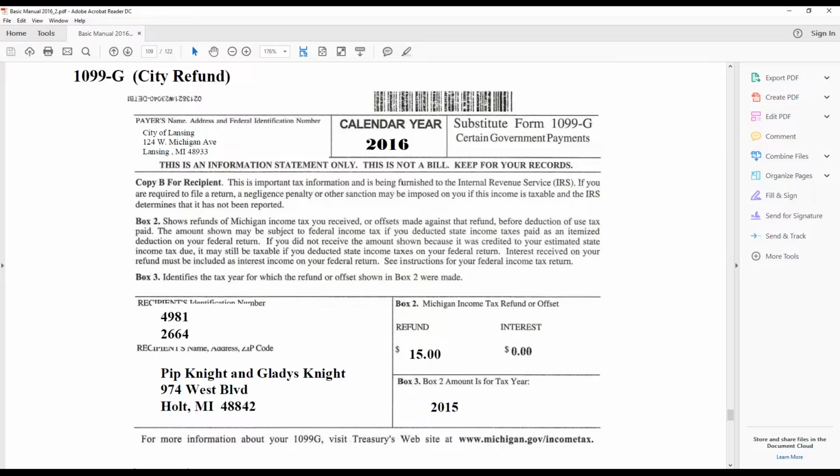This example, we have $15 of income or refund they received in 2015, so they received box 3, it's 2015. So the reason these are being sent out is if they need to be included on the current year's 2016 tax return as income, then you report it on there. But that's only if they filed a Schedule A in 2015.